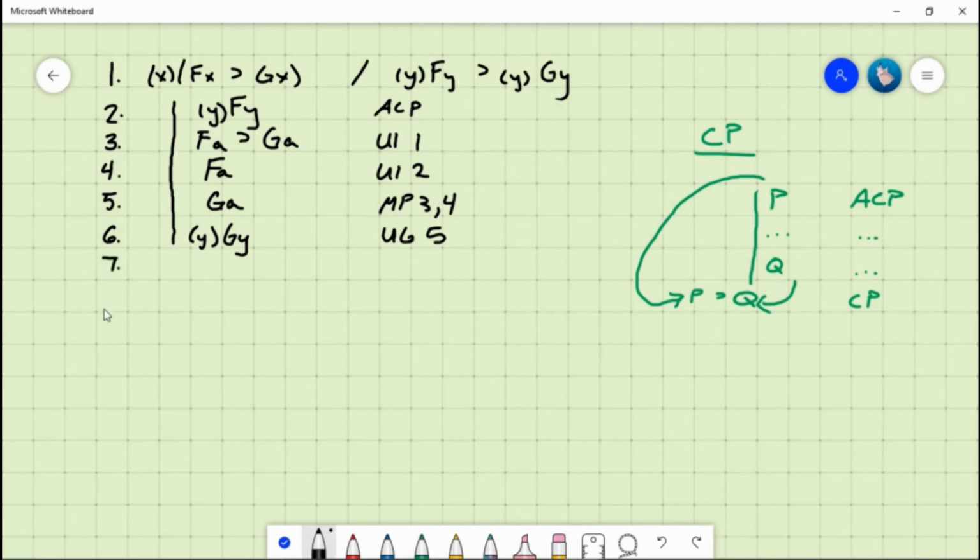And now we're ready to close our subproof. We write over our assumption, turn that into an antecedent by writing a horseshoe, and then copy over the last line of our subproof to take as our consequent, and we cite conditional proof and the entire subproof. And there you have it, a straightforward example of conditional proof in the predicate logic.